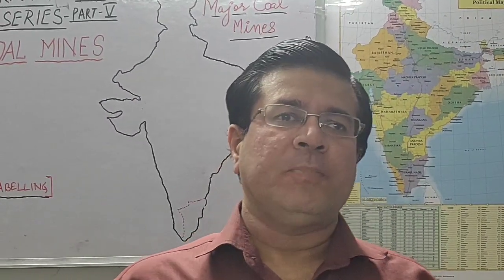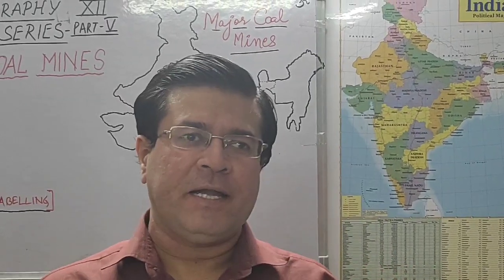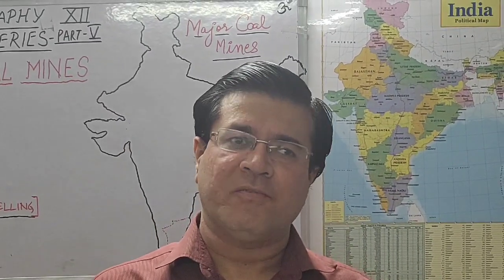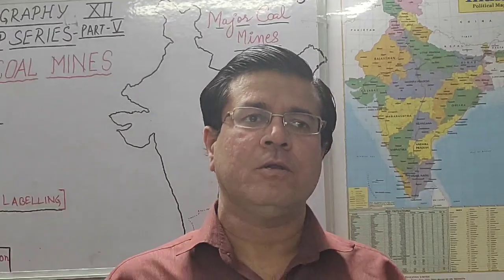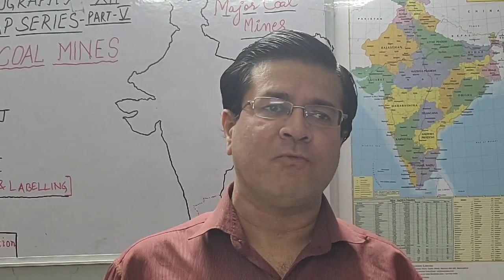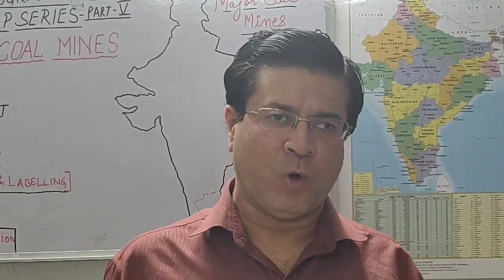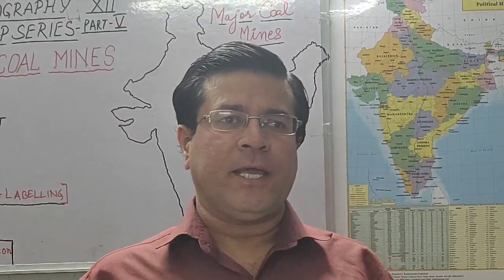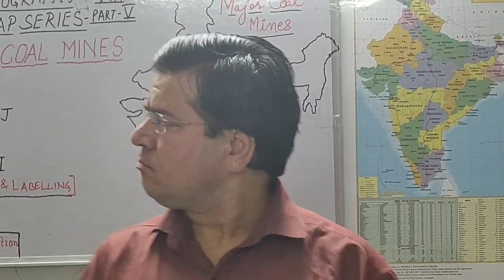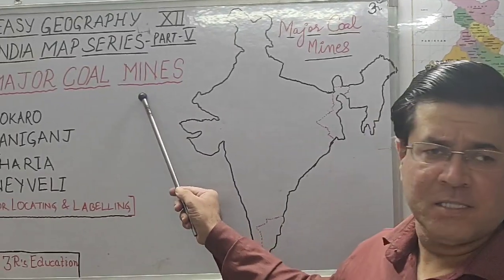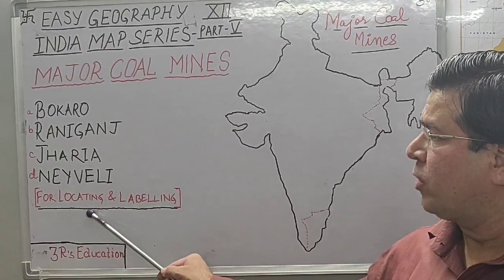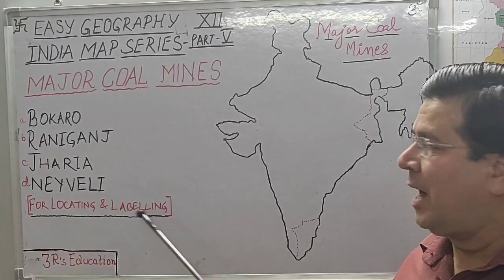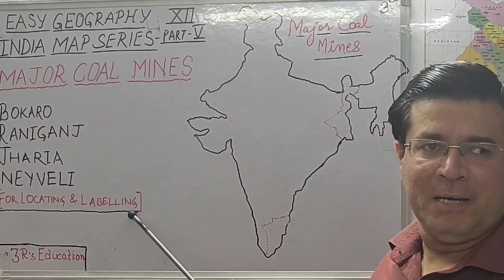Friends, today we are doing India Map Series Part 5 for class 12. In the previous 4 series of India Map, we have done several maps. In continuation, we'll do some more maps which are very important from examination point of view. Today we are going to do major coal mines in the map of India for location and labeling. I repeat, for location and labeling.